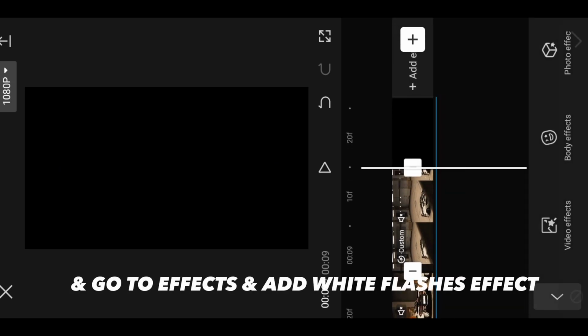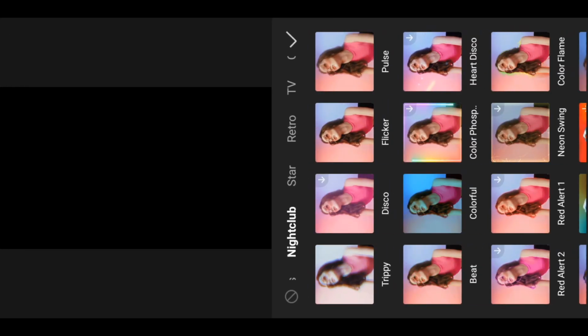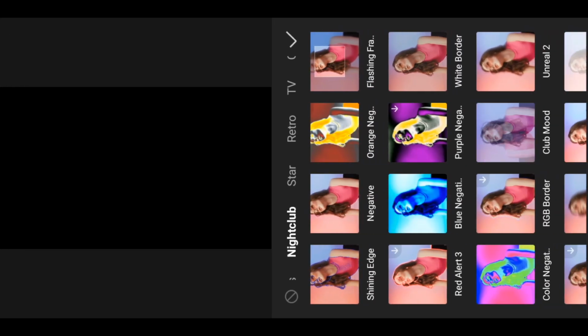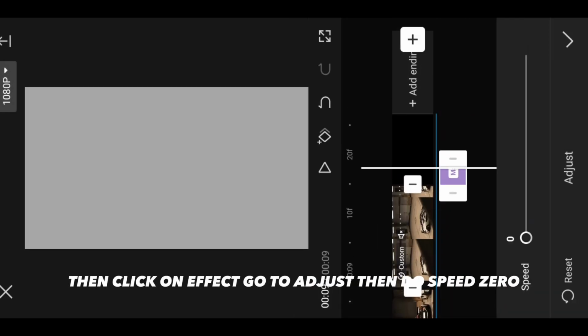And go to effects and add the white flashes effect. Then click on the effect, go to adjust and do speed 0.